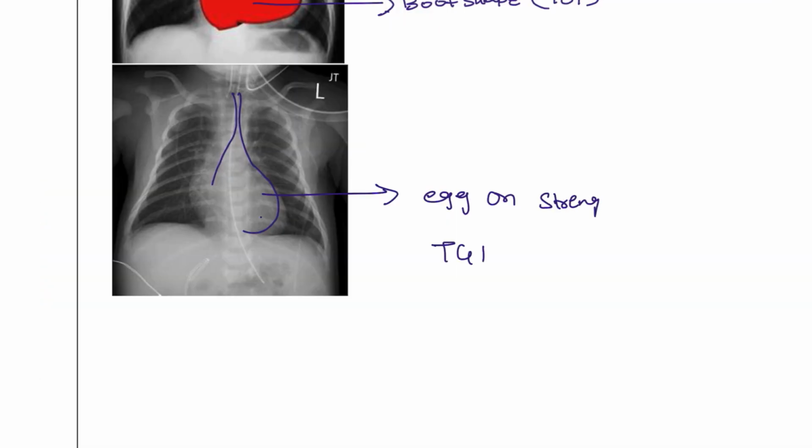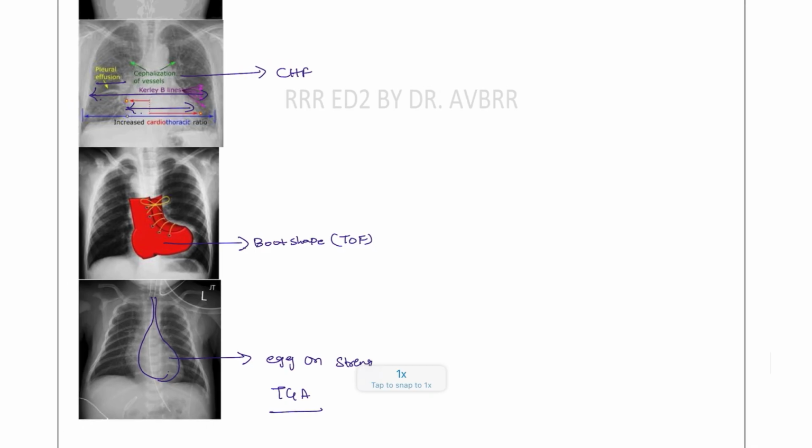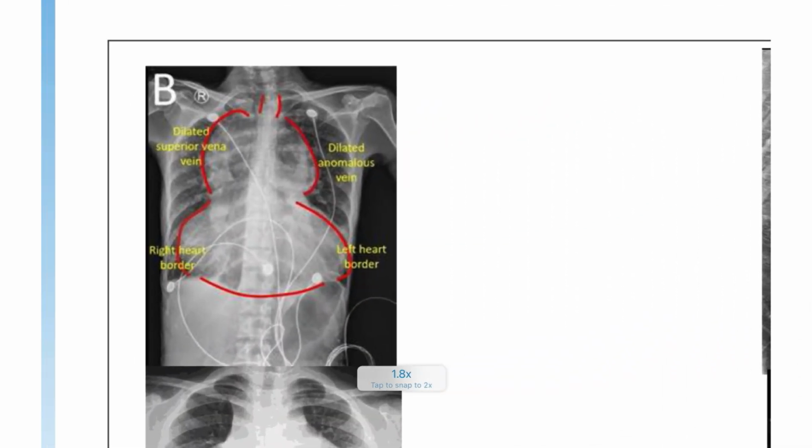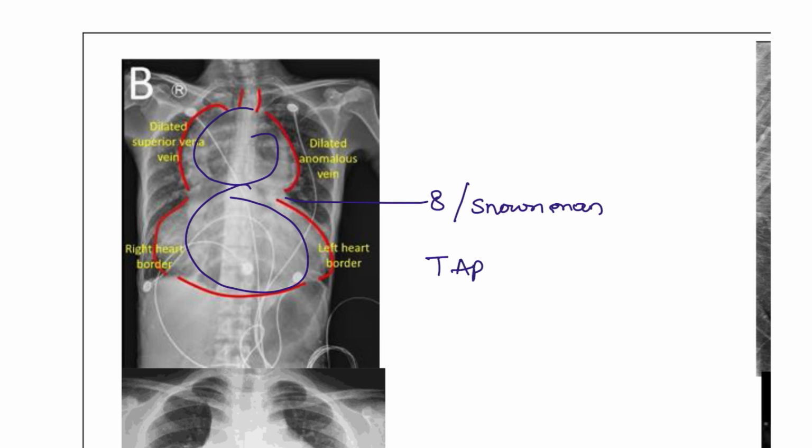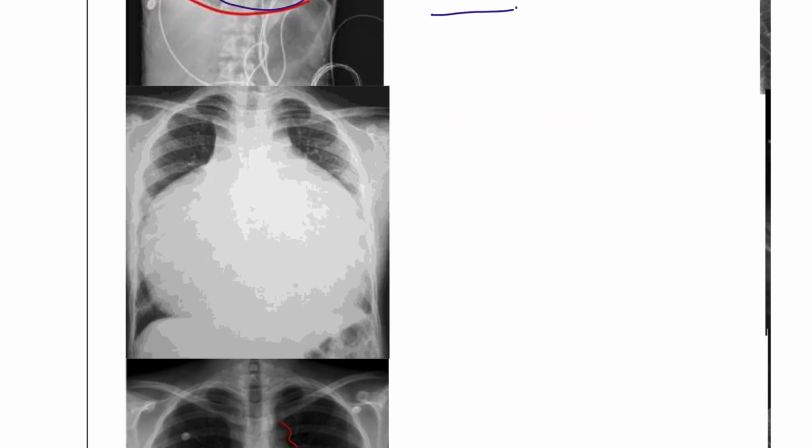seen in the transposition of great arteries. Here you can see the figure of eight position. This is known as the figure of eight or the snowman appearance, seen in the total anomalous pulmonary venous connection that you are going to see.